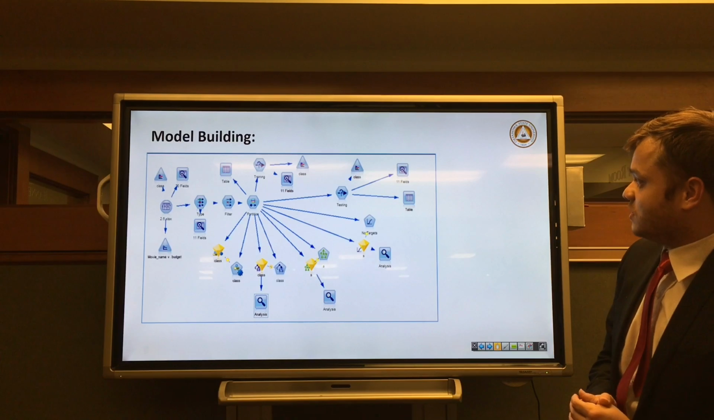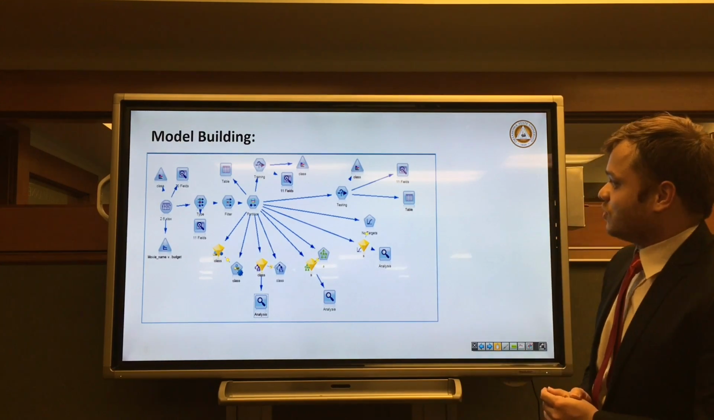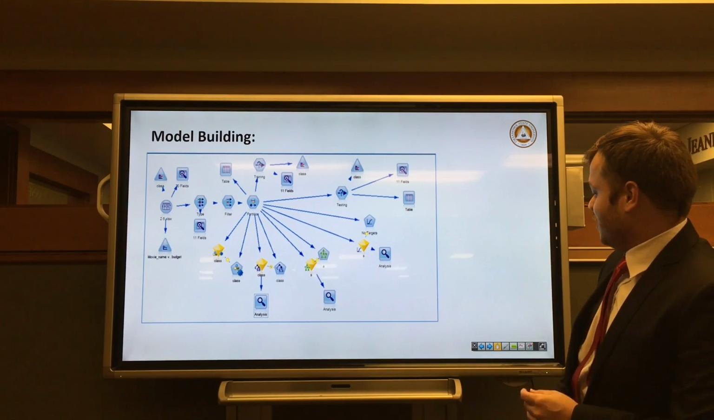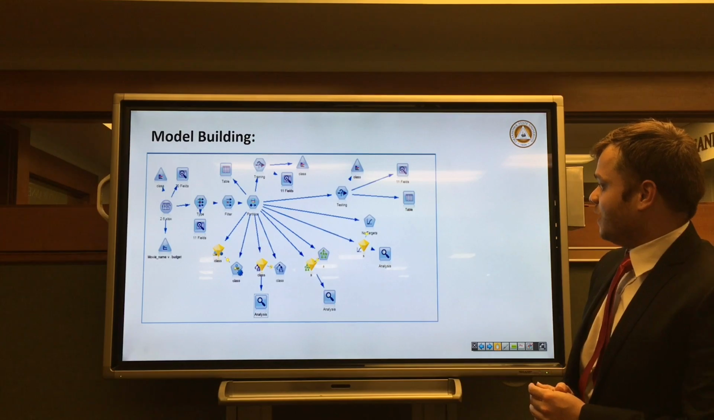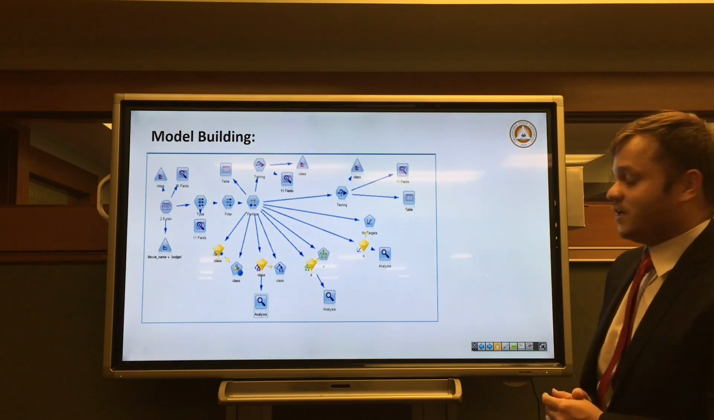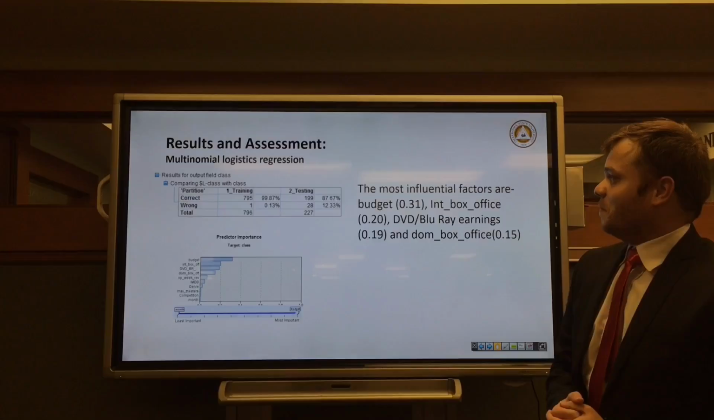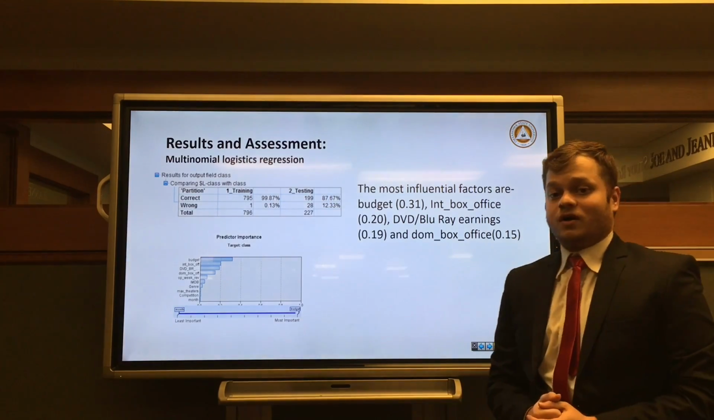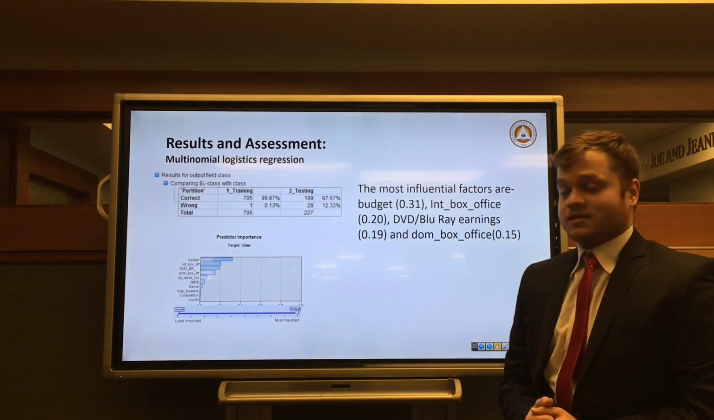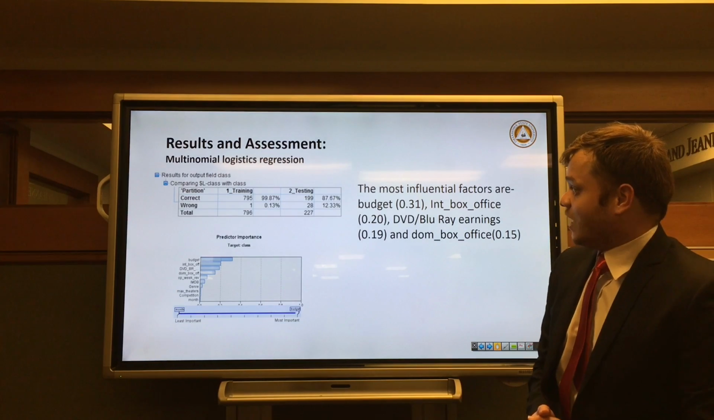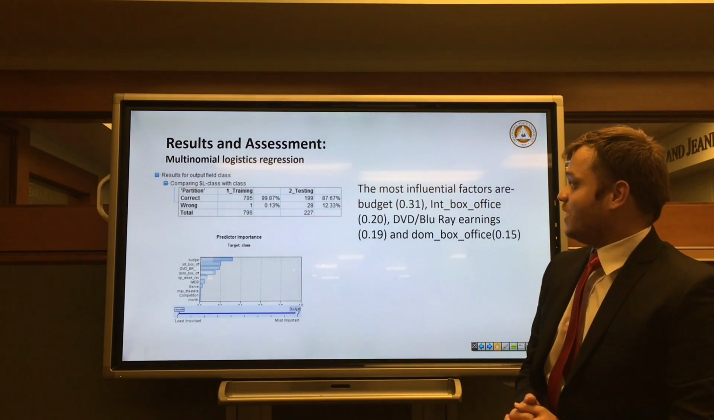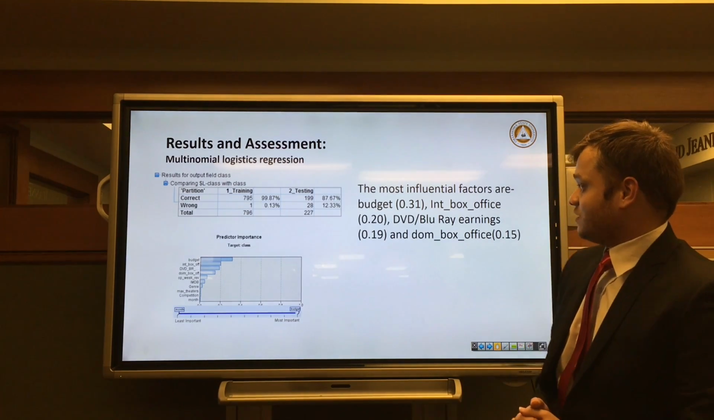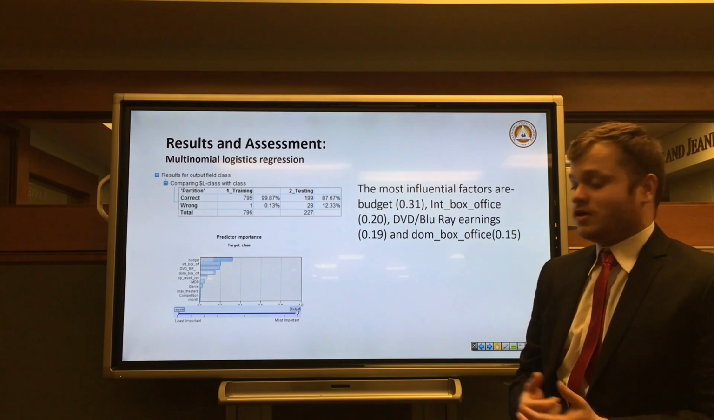Here is the model building process. This image shows the entire flowchart of the model which we have used for building predictive analysis, descriptive analysis as well as statistical analysis. Multinomial logistic regression: when we executed this node in IBM Modeler, we got the results for the training and testing data sets. The accuracy in the training data set was about 99%, which was exceptional, and in the testing data set it was around 87%, which is also good.